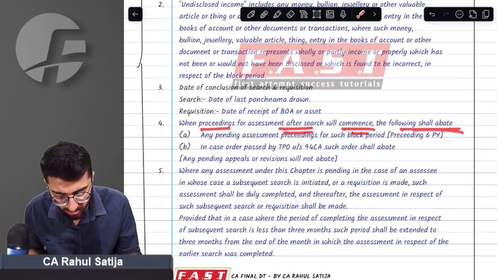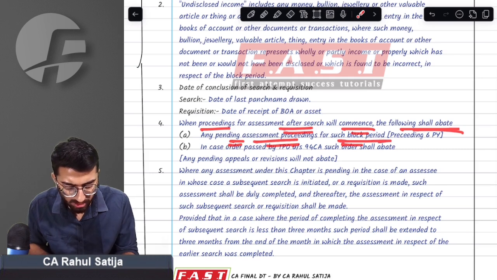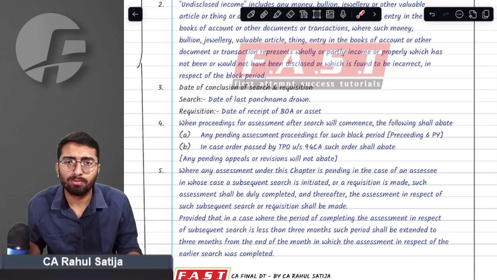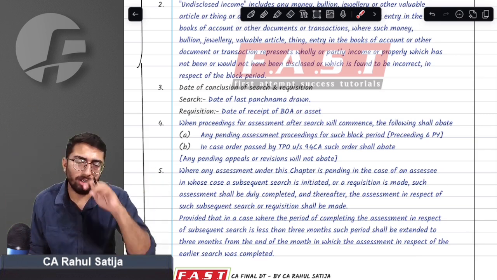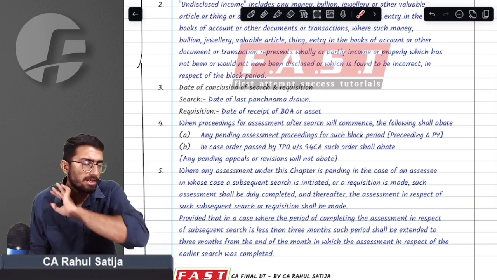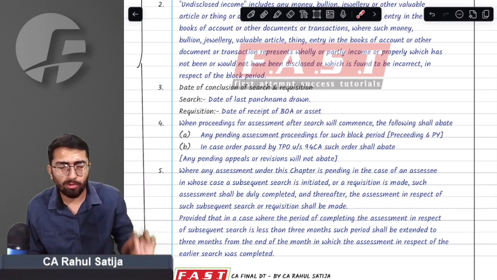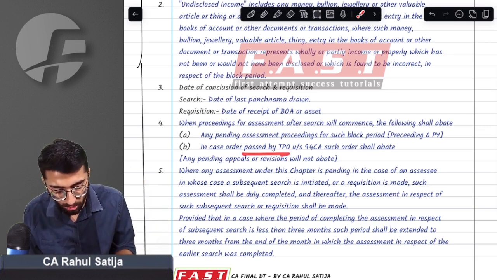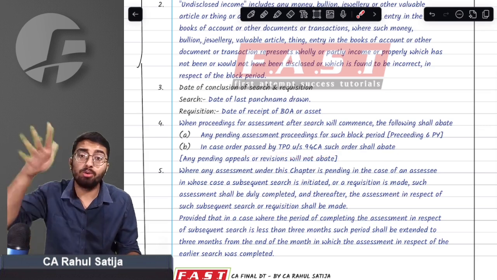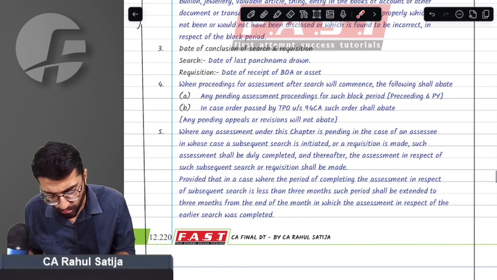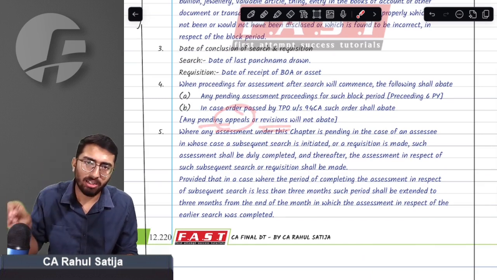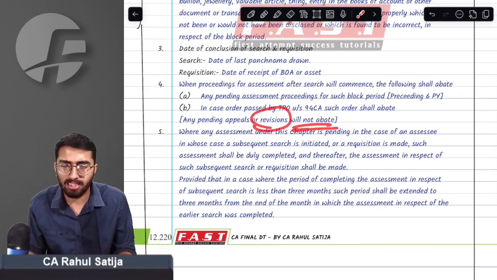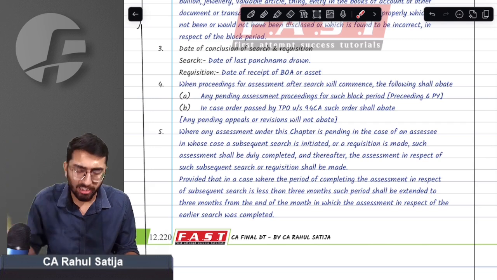whenever search commences, any pending assessment for such block period will abate. It will lose its value. AO will stop doing assessment. For any of the last 6 preceding years, if any assessment is pending, AO will stop doing assessment. It will have no value. So any order that has been passed by TPO will lose its value. However, any kind of appeal that is with CIT Appeals, Joint Commissioner Appeals or any ITAT will not abate. It will still have its value, and any kind of revision sought with the Commissioner will continue to have value.